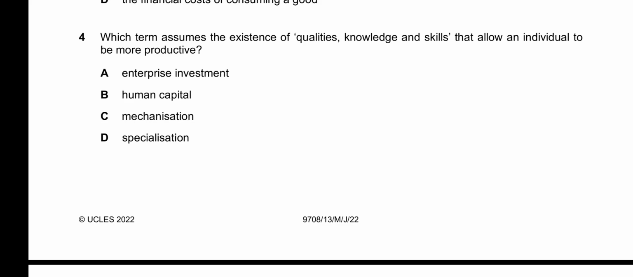This is definitely talking about human capital, because human capital is defined as the qualities, the knowledge, the skills, the experience of a labor. So I think human capital, let's say A is enterprise investment. No, it is not the answer. B, human capital. This is the correct answer. 4B is the answer.